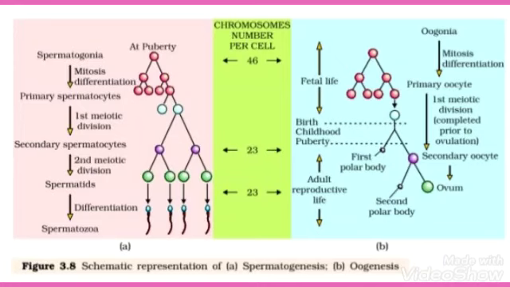Now let us talk about the structure of sperm. It consists of a head, neck, middle piece and a tail. Plasma membrane covers the whole body of the sperms. The head portion of the sperm contains a haploid nucleus. The anterior portion of the head contains an acrosome. The acrosome is a structure filled with digestive enzymes that help in dissolving the membrane of the egg cell and help in the fertilization of the ovum.